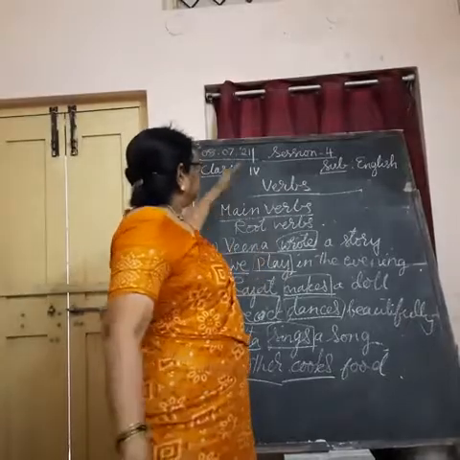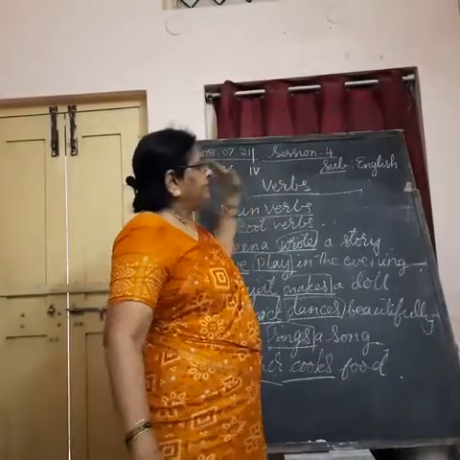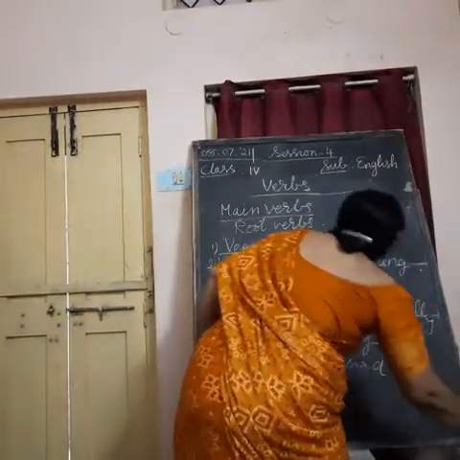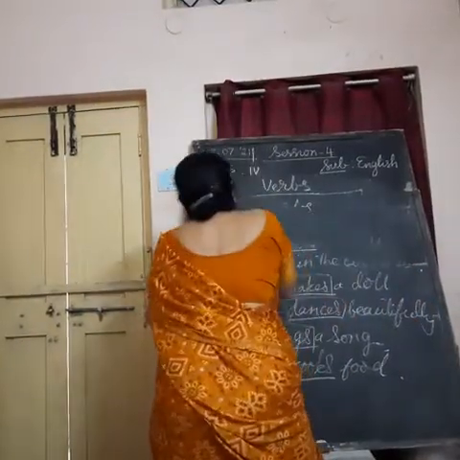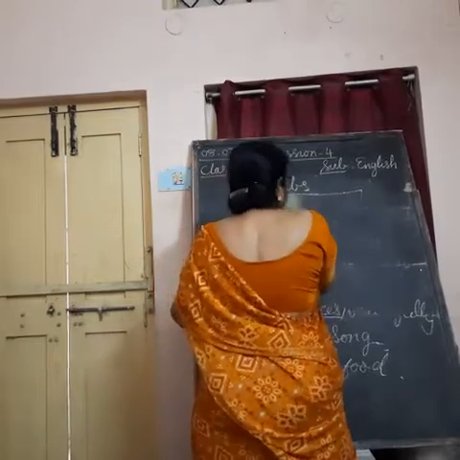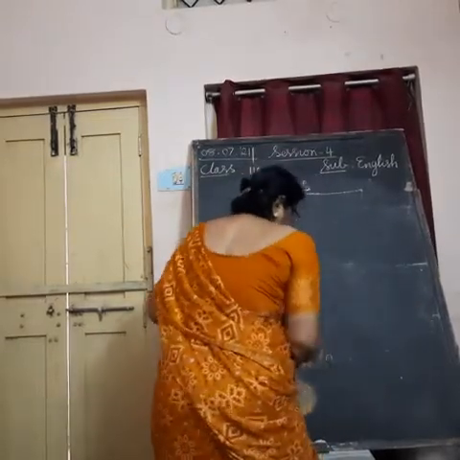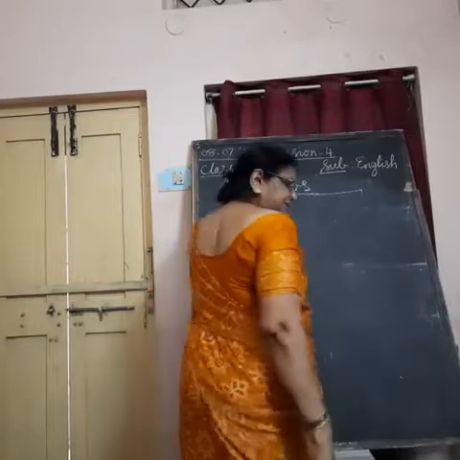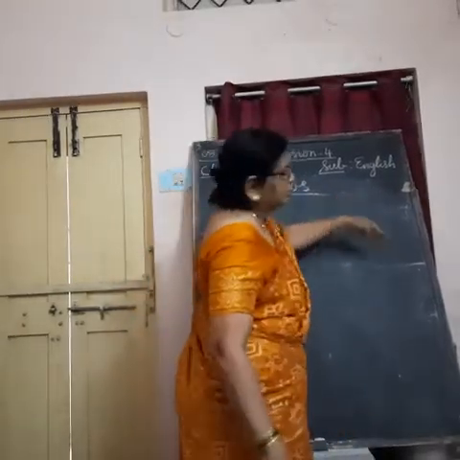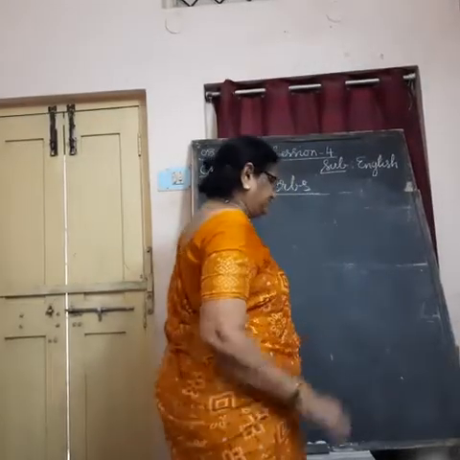Understand? So this is about verbs, main verbs and helping verbs. One more thing to learn about main verbs or the helping verbs is that they have tenses, present tense, past tense, etc. I am going to teach you about present tense and past tense tomorrow.